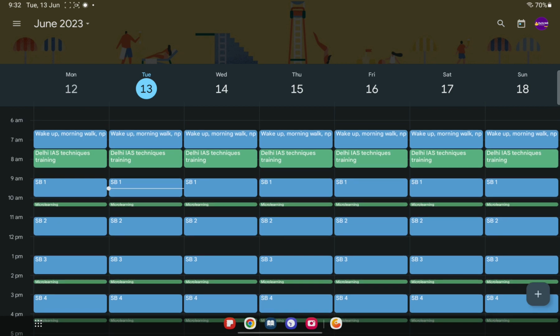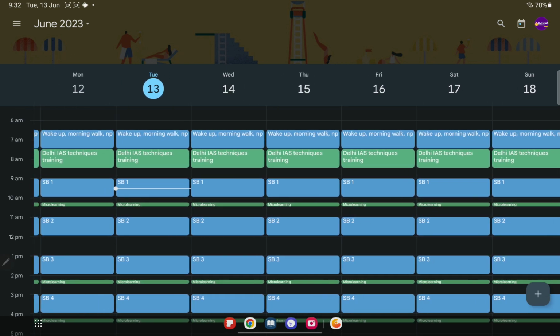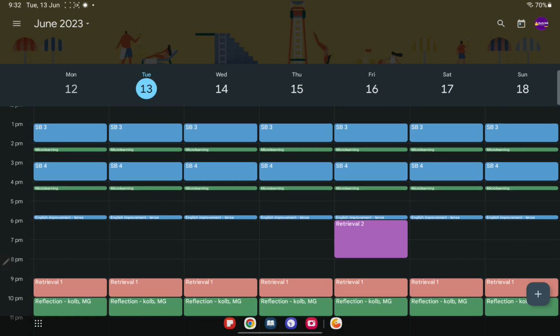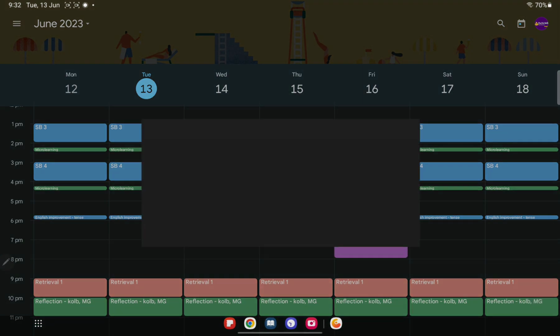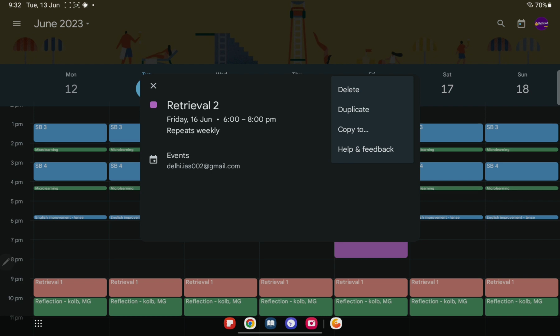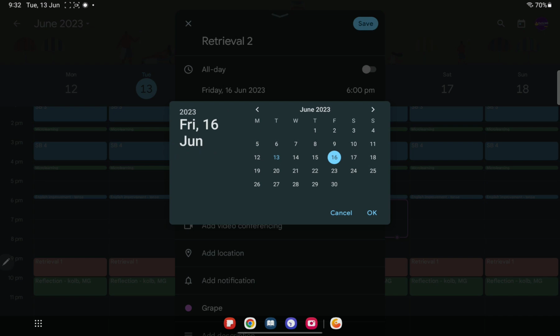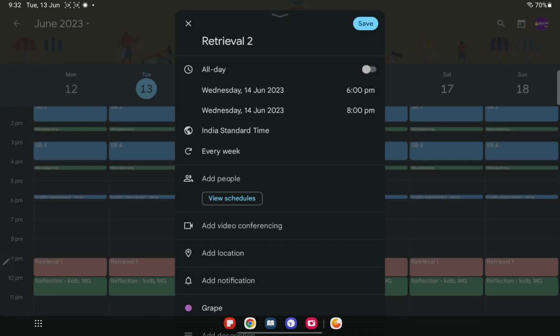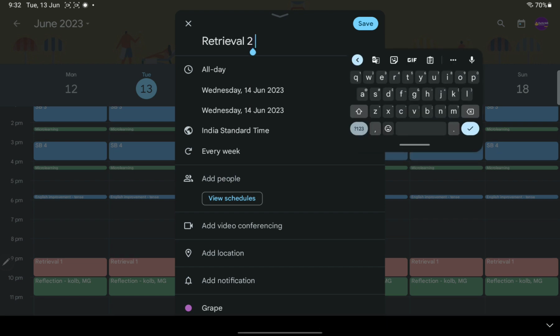For example, I will do second revision on Wednesday and on Friday from 6 to 8 p.m. Retrieval 2 on Wednesday, from 6 to 8 p.m., by the technique of generated question evaluative method.